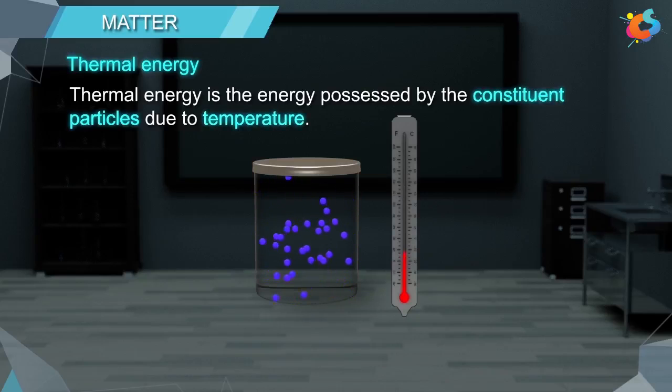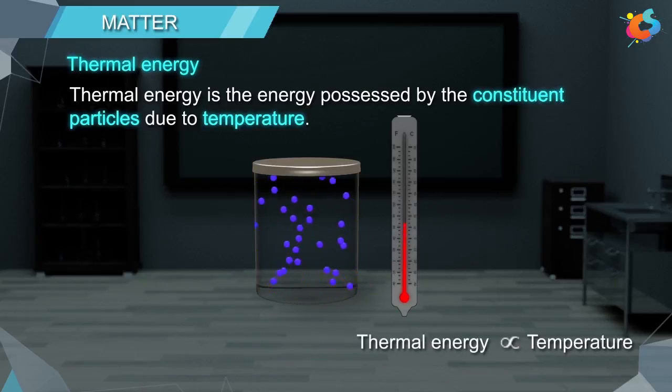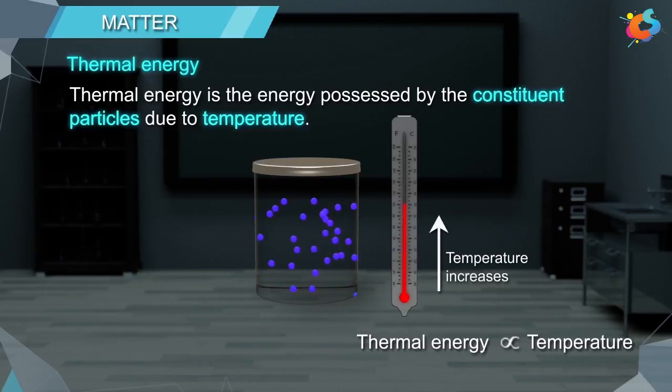This thermal energy makes the constituent particles move freely, and it is directly proportional to temperature. Due to this, as temperature increases, thermal energy also increases, and hence the movement of constituent particles also increases.